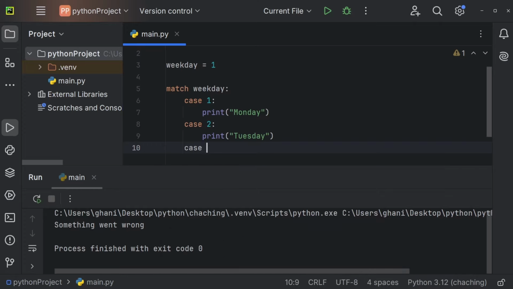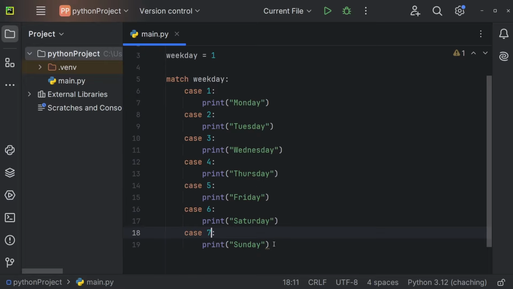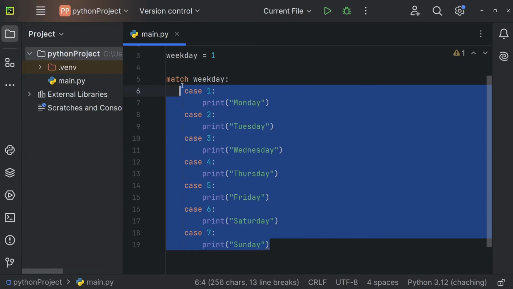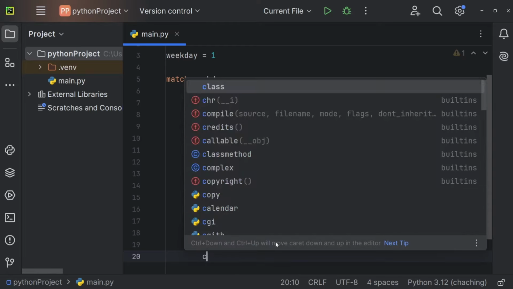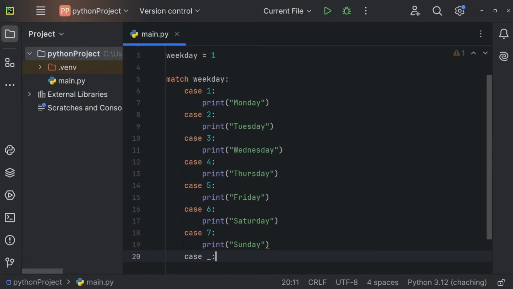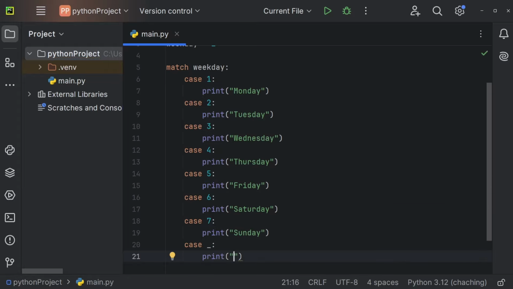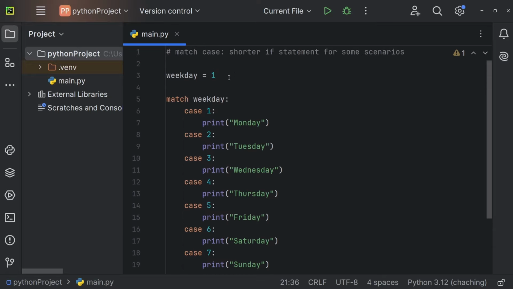Let's also create case 3, print Wednesday. So now I added all of those cases, and now we can also create a default case. So in case all of those cases are wrong, so in case none of those cases occurs, we can create a case underline. So this here is the default case, colon, and under those circumstances, we're just going to print something went wrong. And now let's try weekday 1.